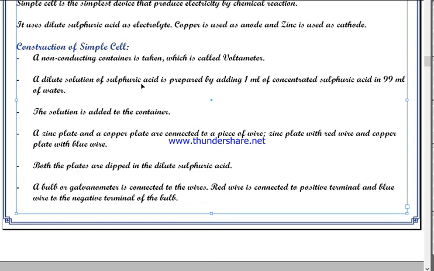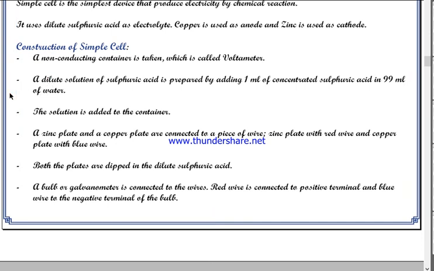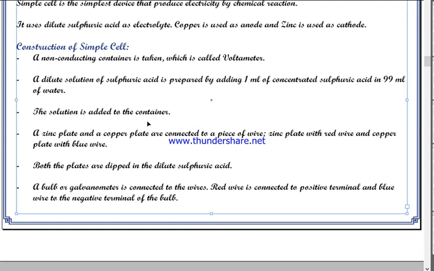So it is extremely detrimental to use sulfuric acid. You must be extremely careful while using it. That is why it must be diluted before use. Diluted means by adding water it is weakened. And then the solution is added to the container. A zinc plate and a copper plate are connected to a piece of wire: zinc plate with red wire and copper plate with blue wire. It is better to use color code while doing wiring so that you don't get confused.